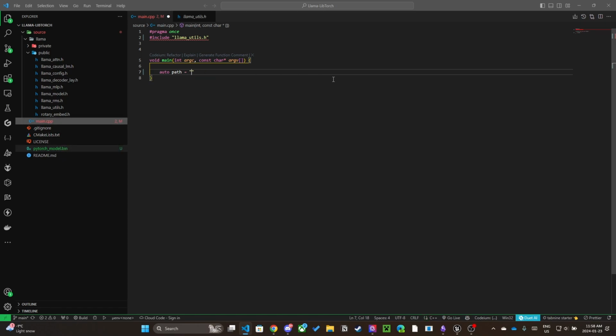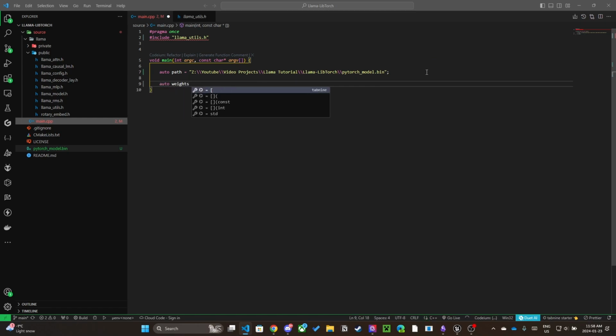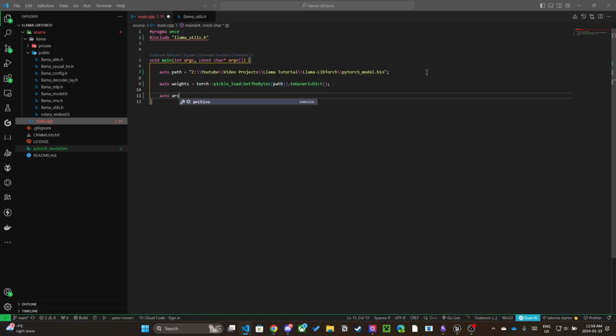Start by calling the getTheBytes function, providing the path to the original weights. Next, we need to call torch_pickle_load with the return value and then convert it to a generic dictionary. Now, to perform the conversion, invoke the toOutputArchive function with this generic dictionary.